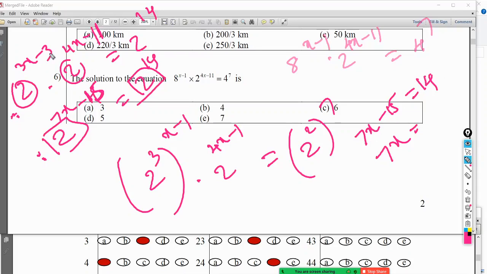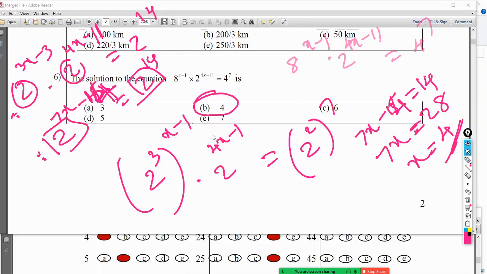Minus 3 and minus 11 is minus 14. So 7x minus 14 is 14. Okay, so therefore 7x is 28. So x is 4. So the answer is B. Yes, answer is B.